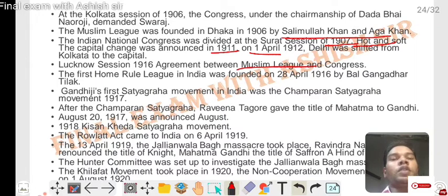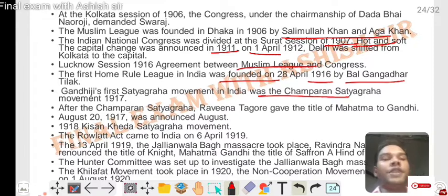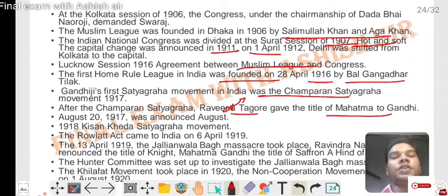The first Home Rule League was founded on 28 April 1916 by Bal Gangadhar Tilak. Gandhiji's first Satyagraha movement in India was the Champaran Satyagraha movement in 1917. After the Champaran Satyagraha, Rabindranath Tagore gave Gandhi the title of Mahatma. In August 1918, the Kisan Kheda Satyagraha movement was announced.